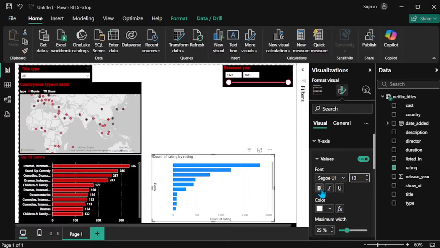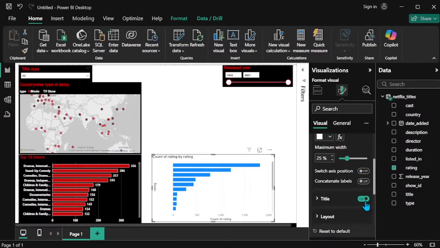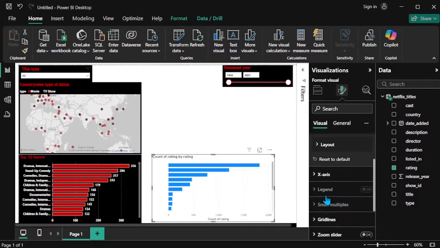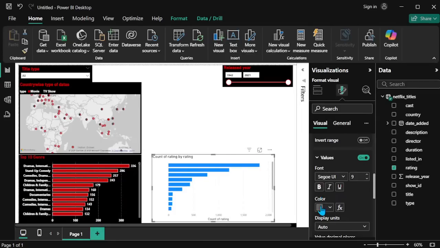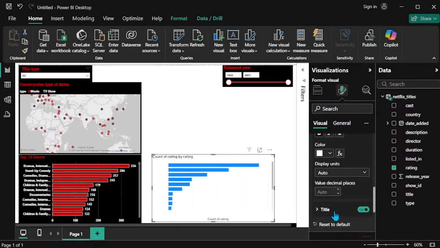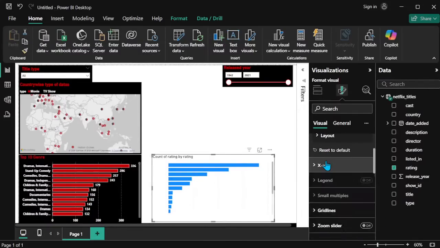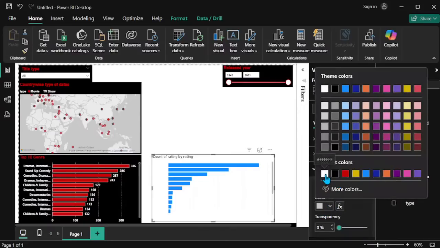Increasing the size and the bold. Title is not needed. I'm going to the x-axis values, converting to white, black, bold, increasing the size. Title is not needed for this one. And the grid line, I also create a grid line for this one. So create the white.